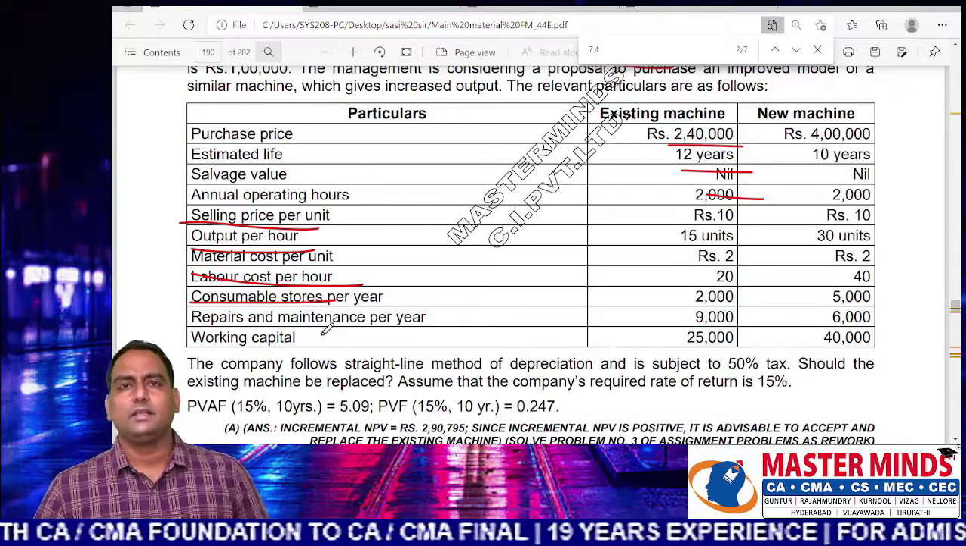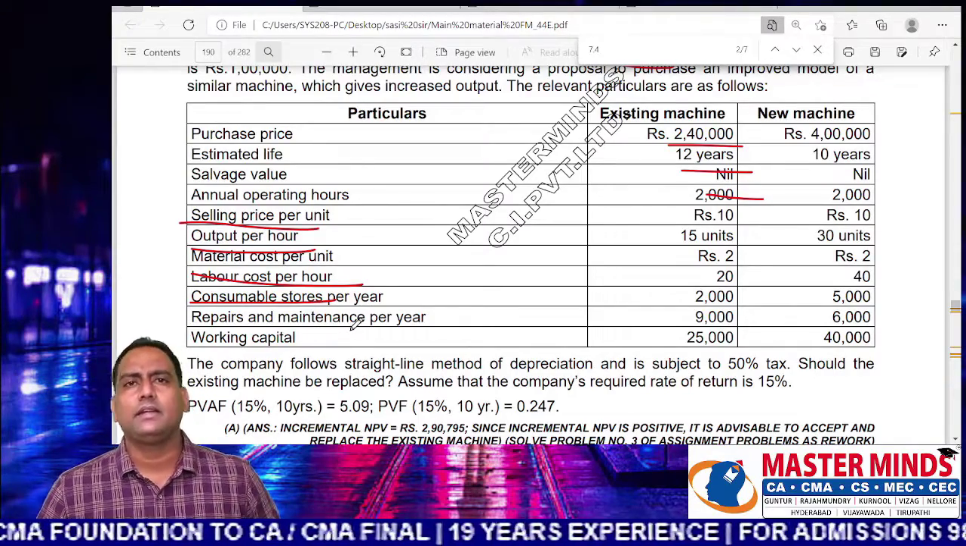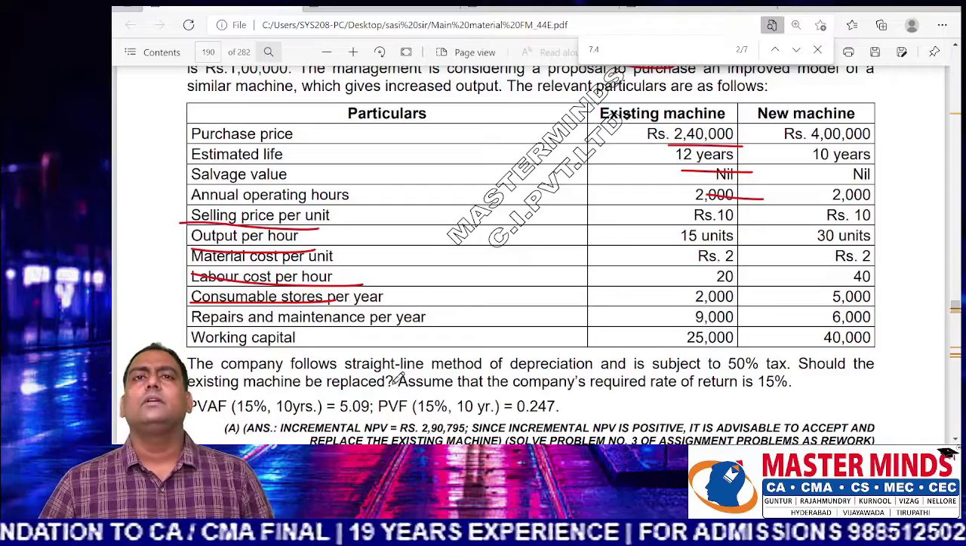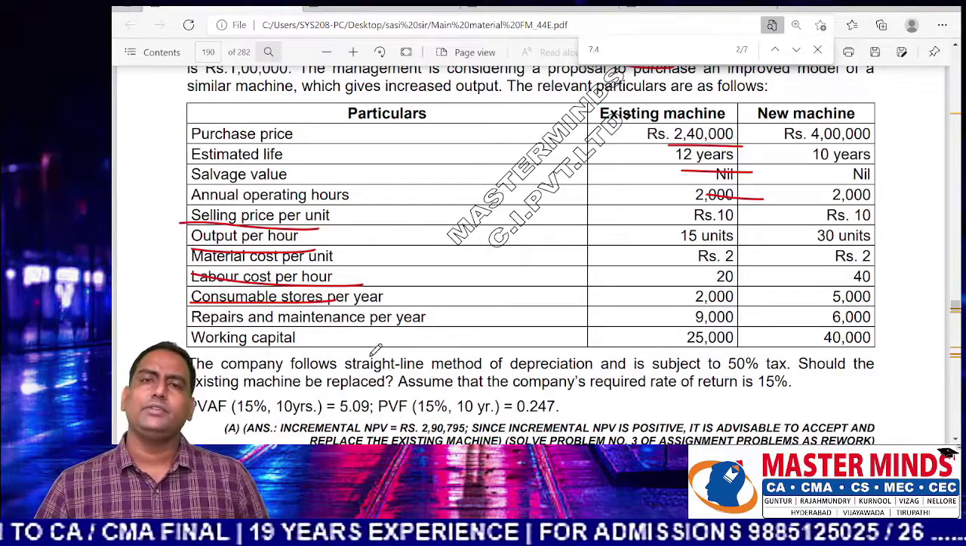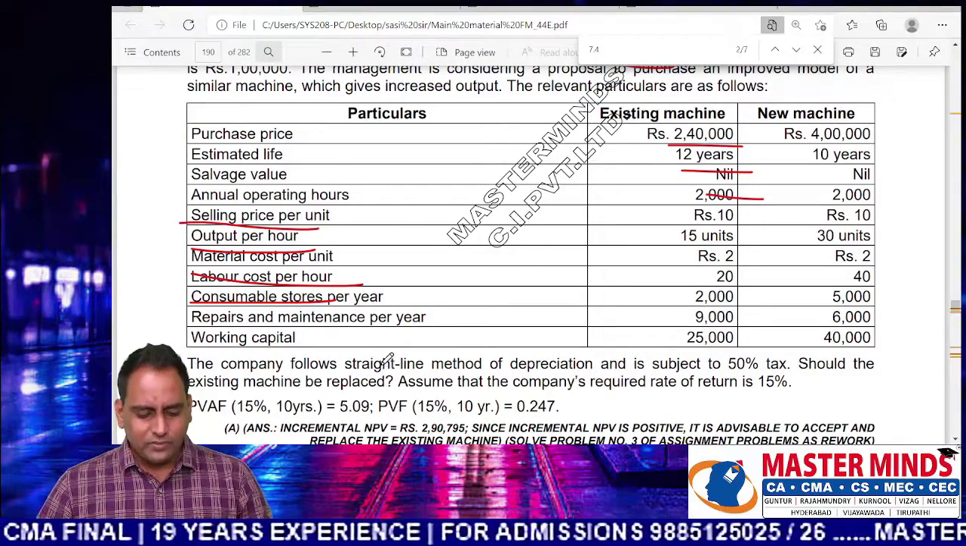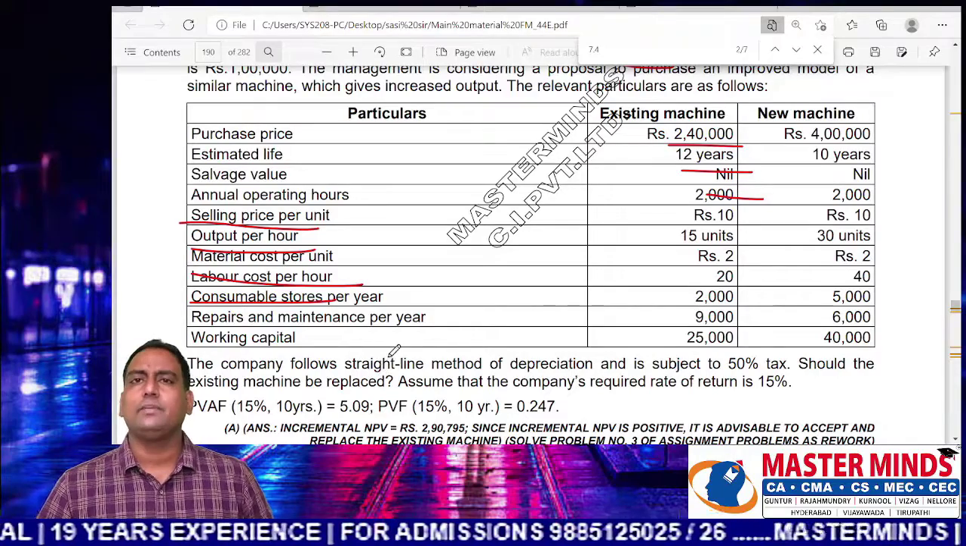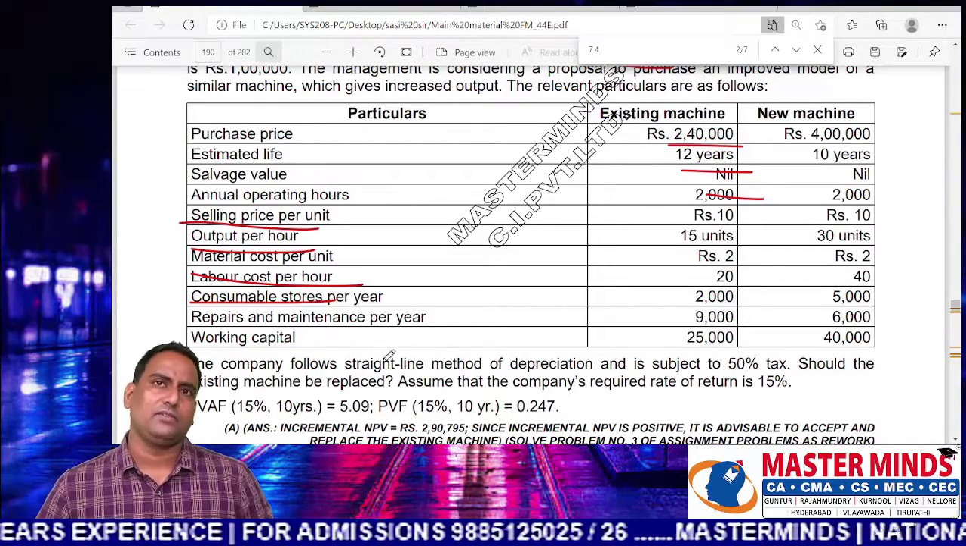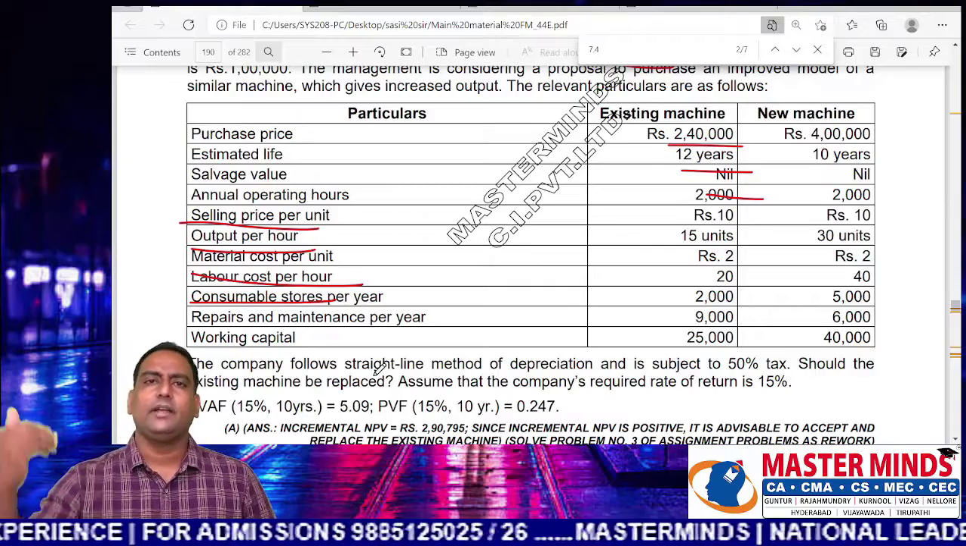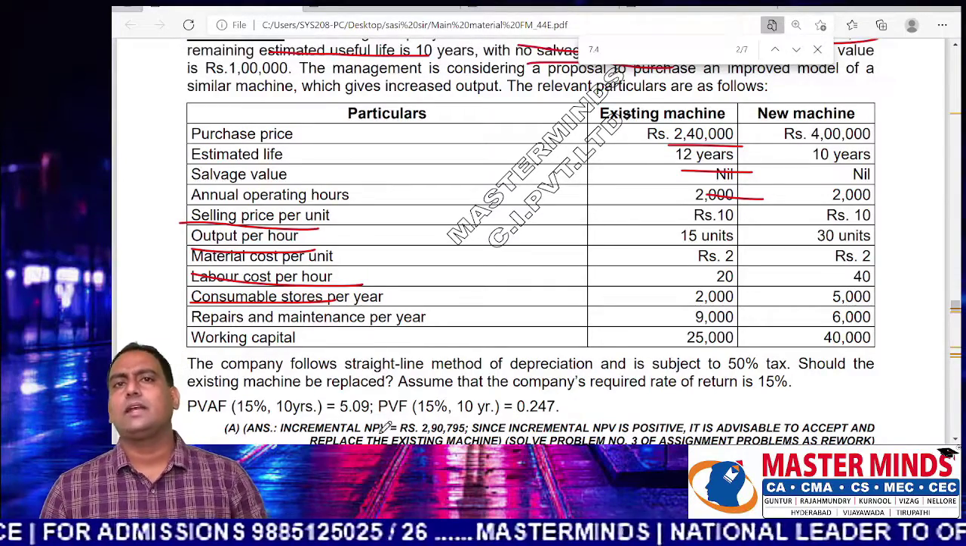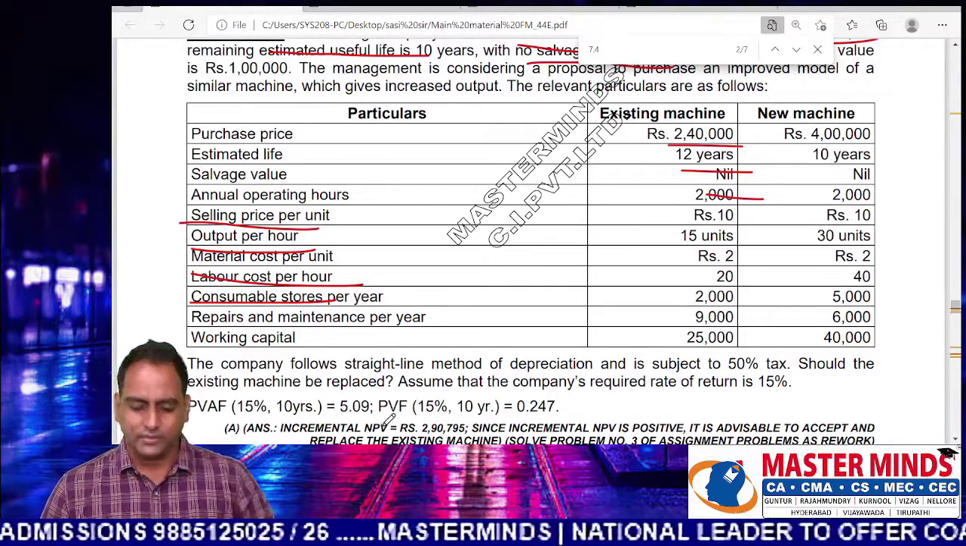So while doing analysis, these semi-variable costs are treated as fixed cost. Even though when we thought as providing solution, these two expenses, consumable stores and repairs and maintenance, were classified as a fixed cost in analysis. So while finding operating cash flows, these two are categorized as fixed cost.